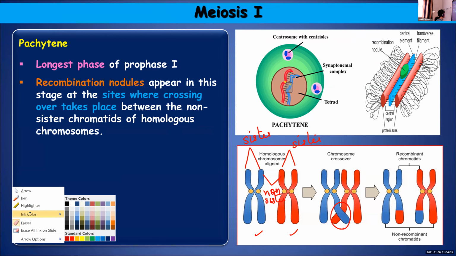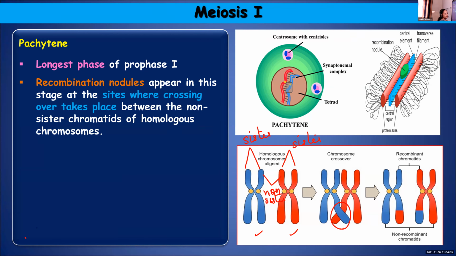See here, these 2 are homologous chromosomes. They come closer and cross over. Their arms are getting crossed over. Once they get separated, the blue and the red colors are shown just to make you understand the difference. Actually, these are not colored like this.